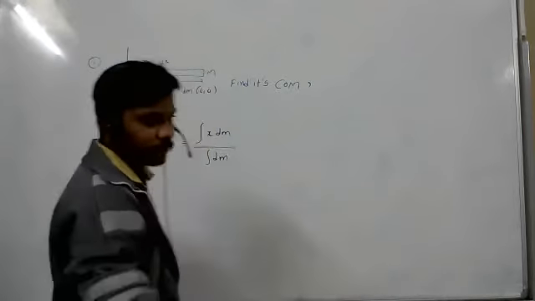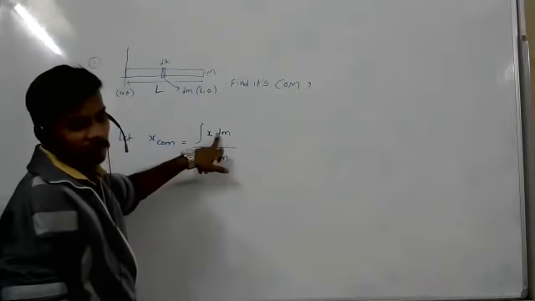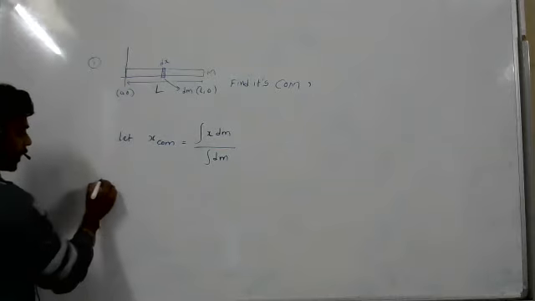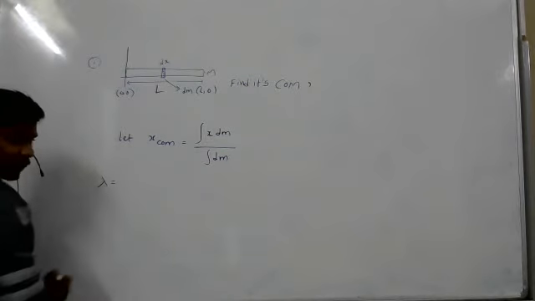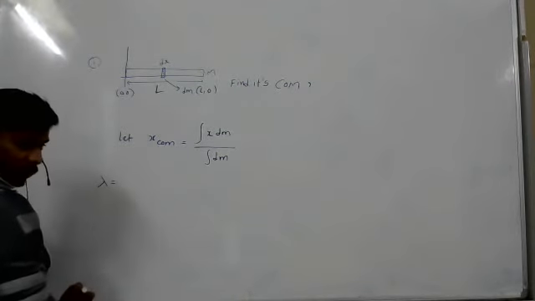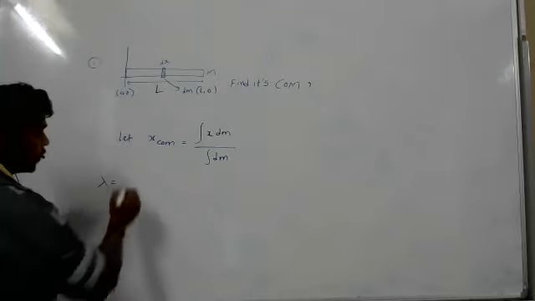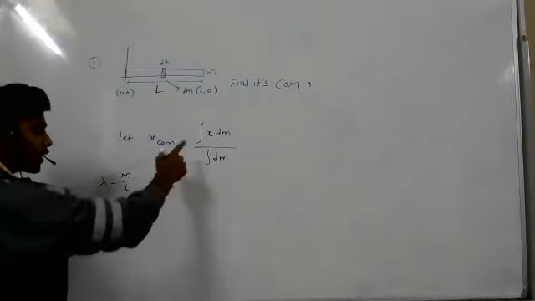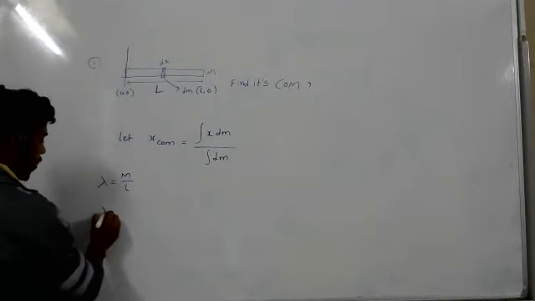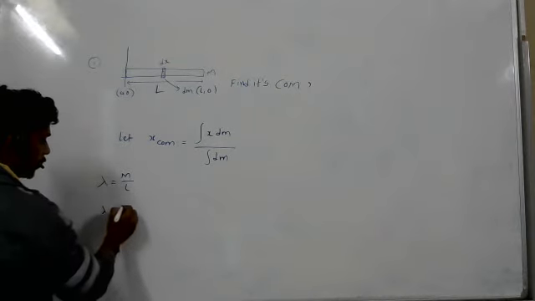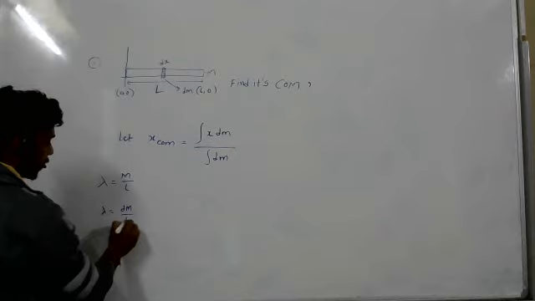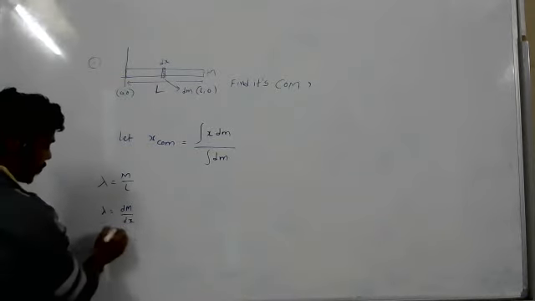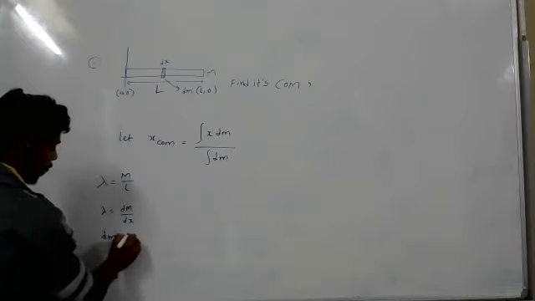Now what will we take? What is this dm? To find dm, we know lambda. What is lambda? M by L, mass per length. And I want a small mass, so lambda equal to dm by dx. It means in this dx length, dm mass is there. So from this, dm equal to lambda dx.